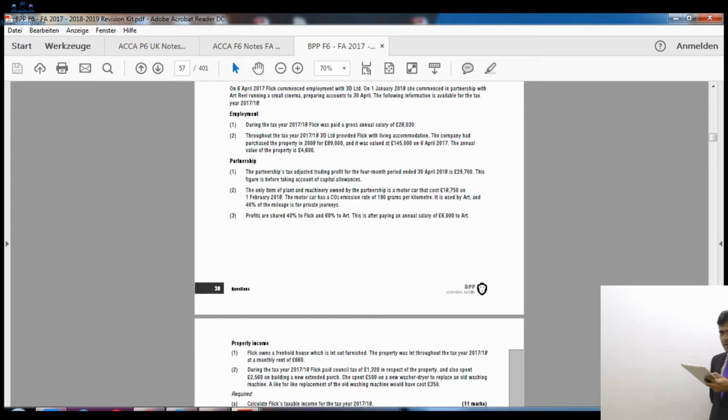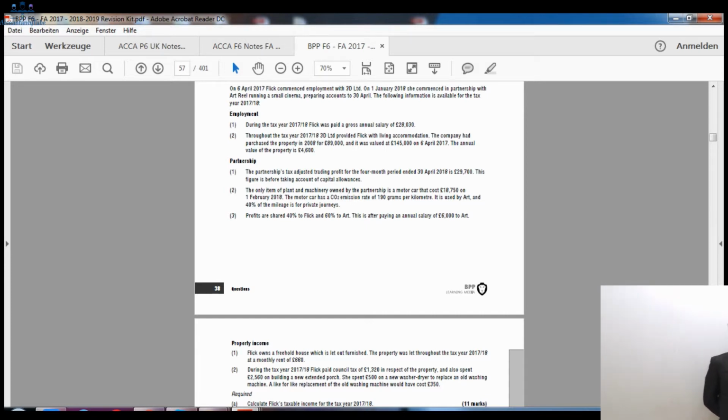However, 8% is per annum, right? So in this case, it is just 4 months, so we'll take 4/12. Then it says the motor car has CO2 emissions of 190 grams. We already know that anyway. It is used by Art, who is a partner, and 40% of the mileage is for private use. So there is private use as well. We'll calculate the full capital allowance, but only 60% of that, which is the business use, will be deducted from the partnership profits.